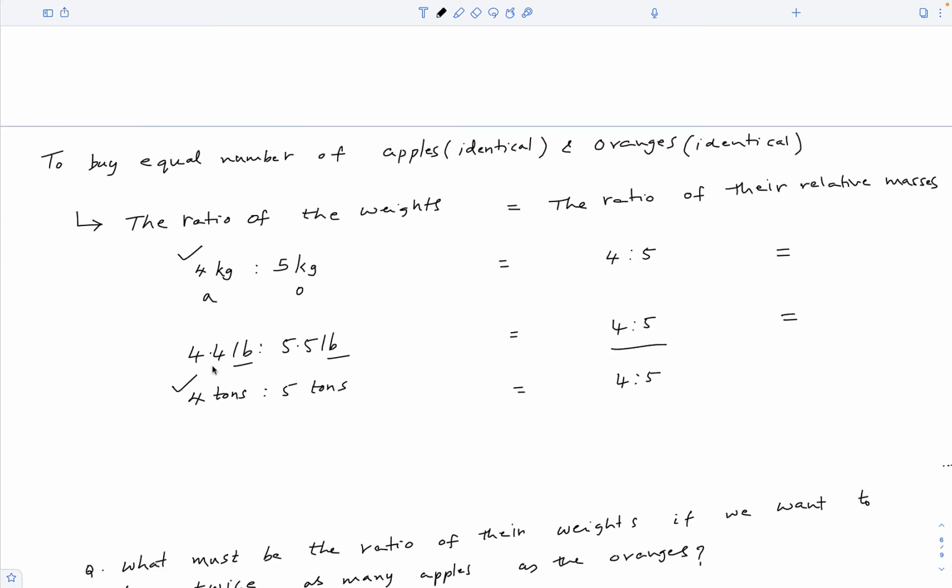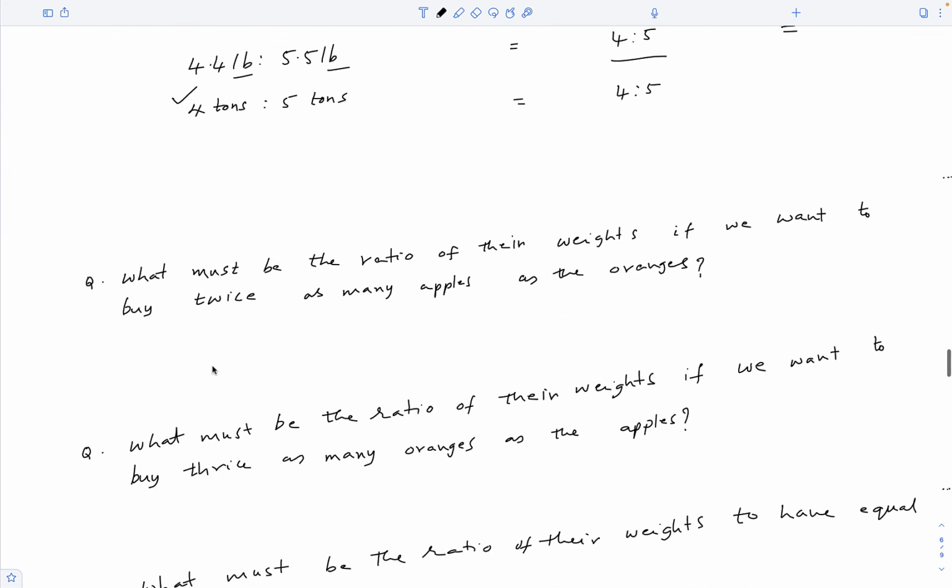Now let us try to answer a few questions to consolidate our understanding. What must be the ratio of their weights if we want to buy twice as many apples as there are oranges? Now the ratio of their relative masses is 4 to 5. So if the quantities that we buy are also in this ratio, then we will have an equal number of apples and oranges.